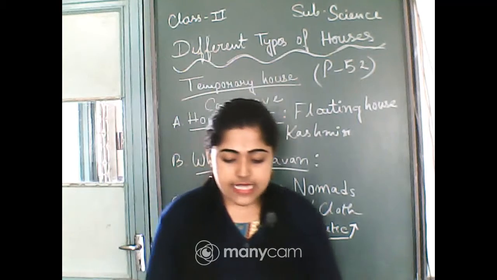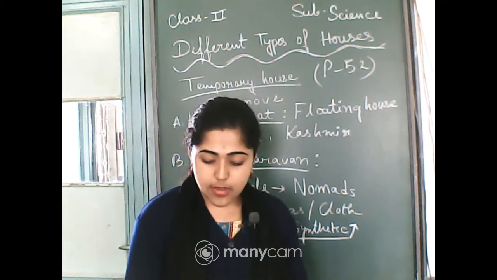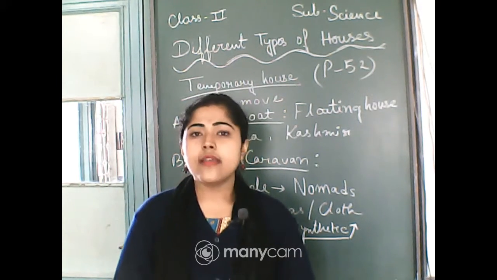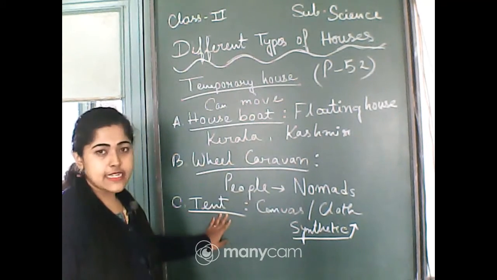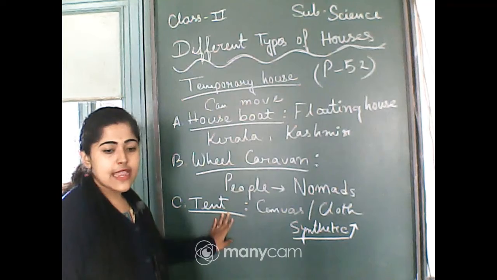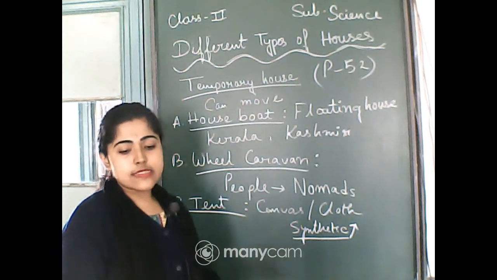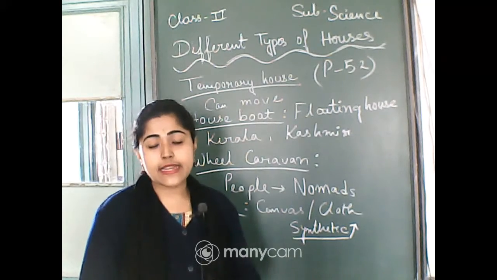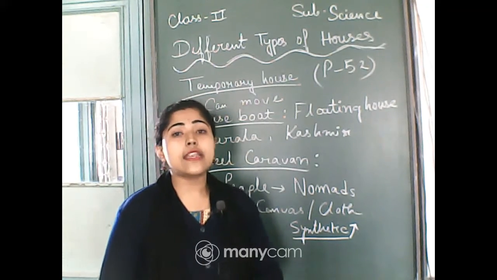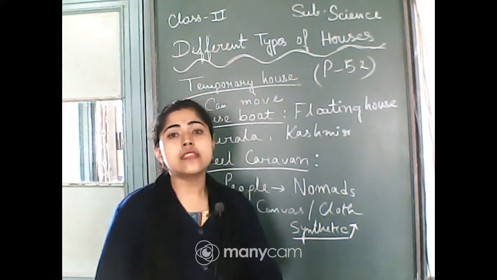So here we discussed temporary houses: houseboat, wheel caravan and tent. Hope you understand. Synthetic material is a new type of material.